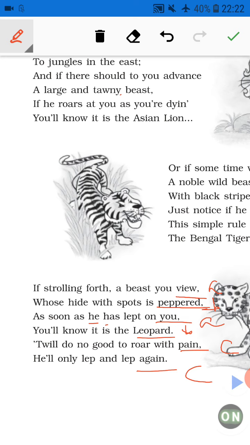Then the next poetic device used in this stanza is poetic license, and I have already told you about this poetic device while explaining the poem. What is poetic license? When the poet changes the spellings to bring some musical effect or to create rhyming in the poetry, that is called poetic license. So here you can see leapt, then again leapt. So A is missing in these words. So here the poet has used poetic license.